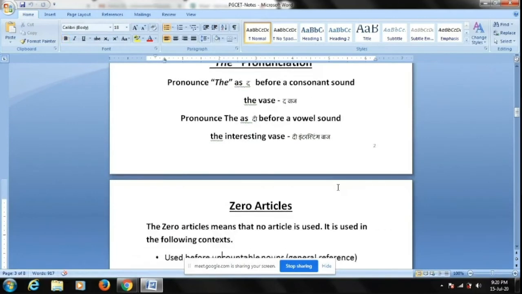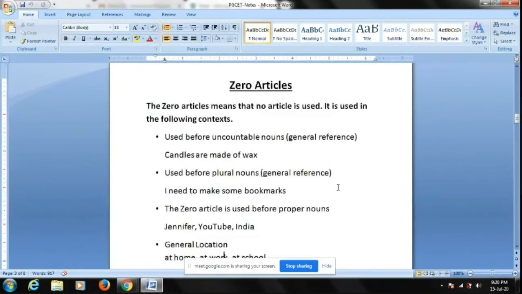Then coming to zero articles. There are certain cases wherein you cannot use any article, like the example we saw earlier: destiny. We didn't use any article. So what is the rule for zero articles? Zero articles are used with uncountable nouns. Destiny cannot be counted. Remember that. Love cannot be counted. Remember that. So for any noun which cannot be counted, don't use any article.